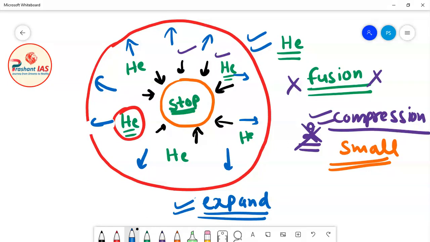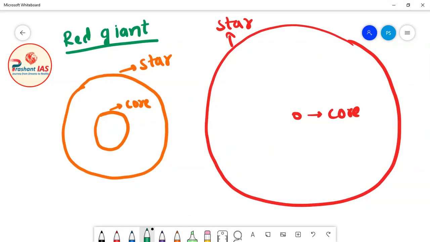For example, friends, if this is the size of the star and this is the size of the core in the red giant stage, meaning after the entire hydrogen fuel has been exhausted.